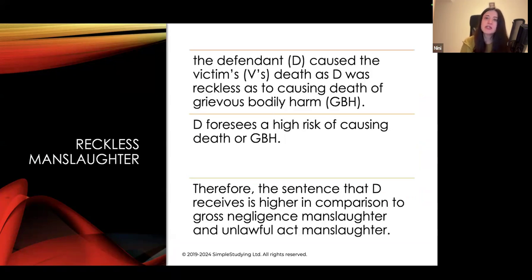Reckless manslaughter: defendant caused the victim's death, and defendant was reckless as to causing death or grievous bodily harm. So causing death and recklessness as to causing death or grievous bodily harm are the requirements of this offense. Also, very importantly, there must be foreseeability. So defendant foresees a high risk of causing death or GBH. And the sentence defendant receives here is usually higher than gross negligence or unlawful act because there is this foreseeability